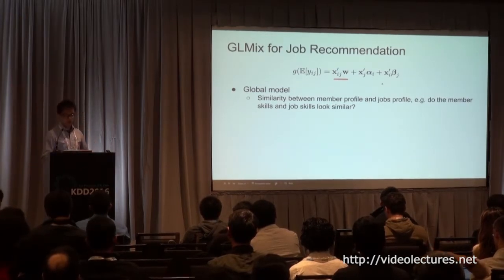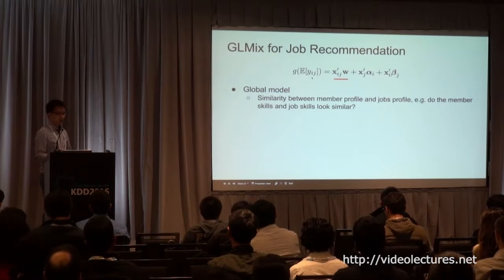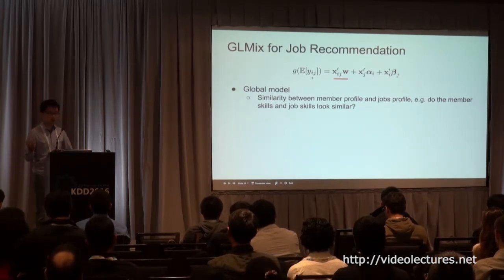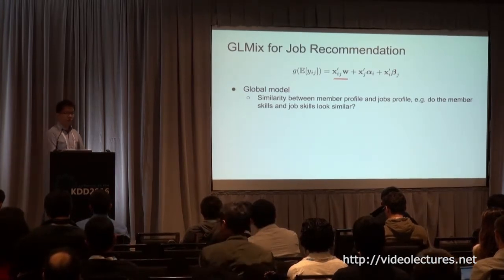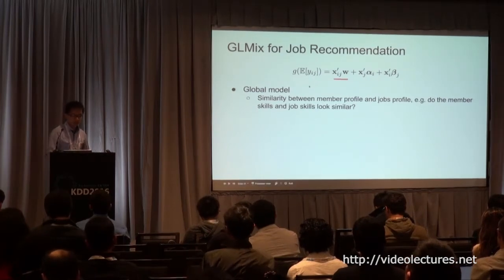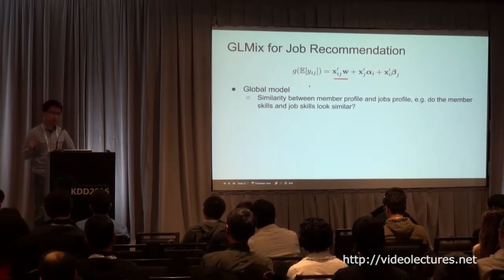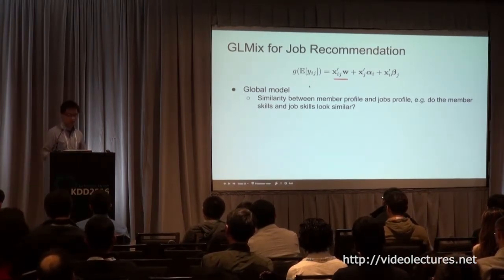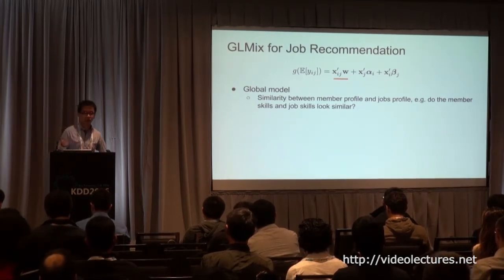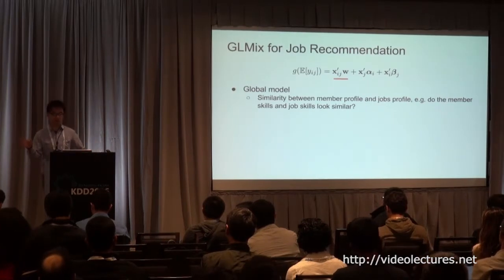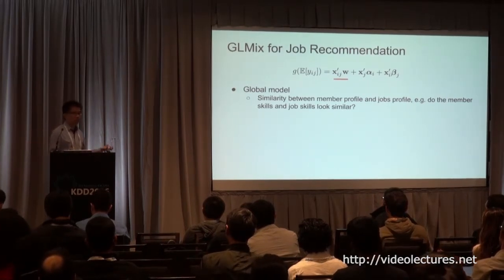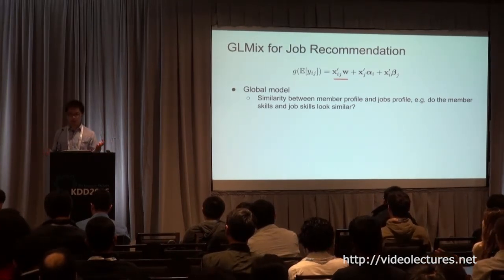Here's still our model, right? We are modeling the expectation of the response, transformed by some link function. In this case, the global model is the same as usual. It's our old business. We have features like similarities between the jobs and the member profile. At LinkedIn, we have very good, clean data, which is the member profile.